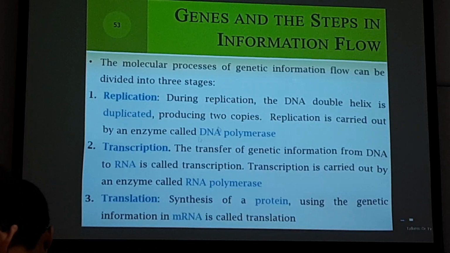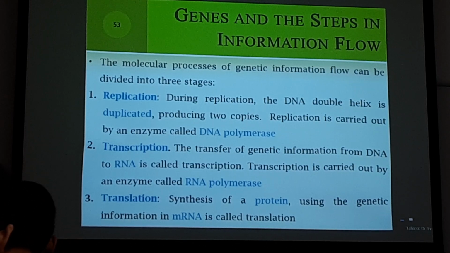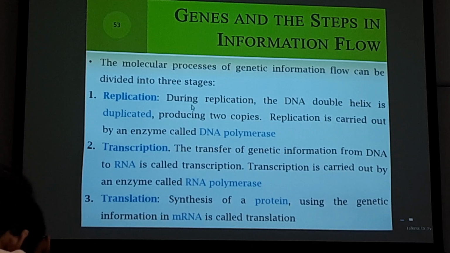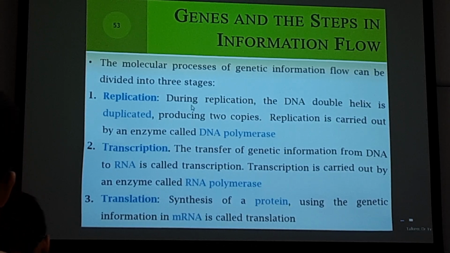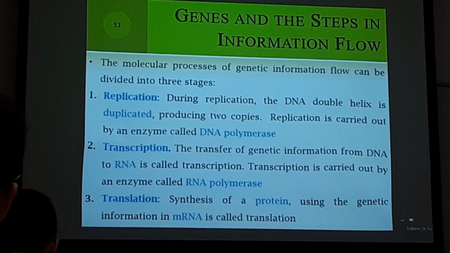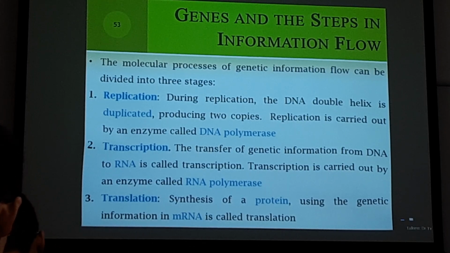Okay, and then the genetic flow. Again, from DNA to protein. We always say it starts from transcription and then translation, maybe with RNA processing in between. But don't forget that we also have DNA replication. For genetic information to be passed from generation to generation, it first has to pass within the cell or within the generation. So there is DNA replication, so don't forget this step. This is also an important step involved in the whole genetic information flow.